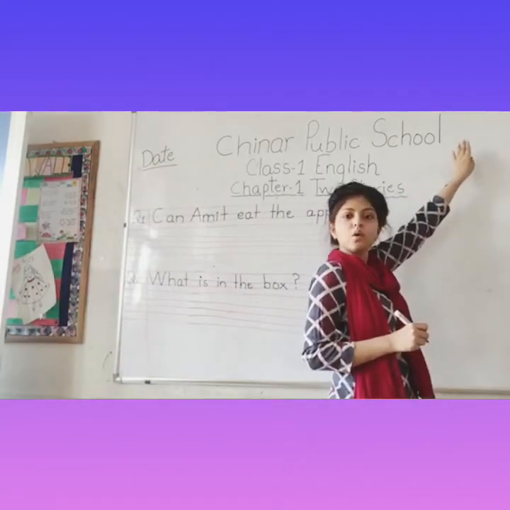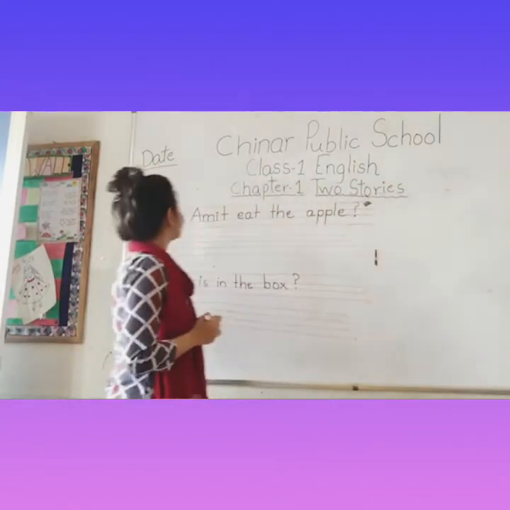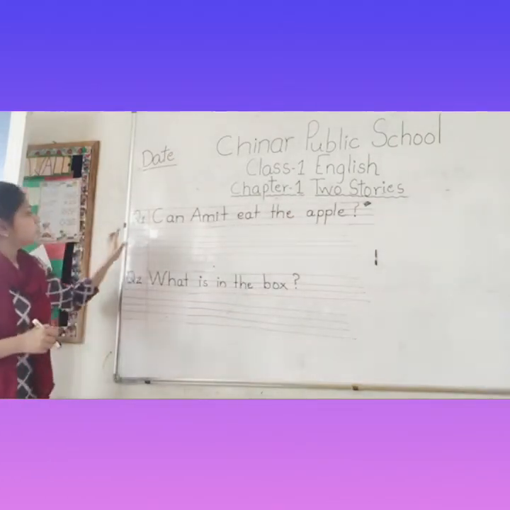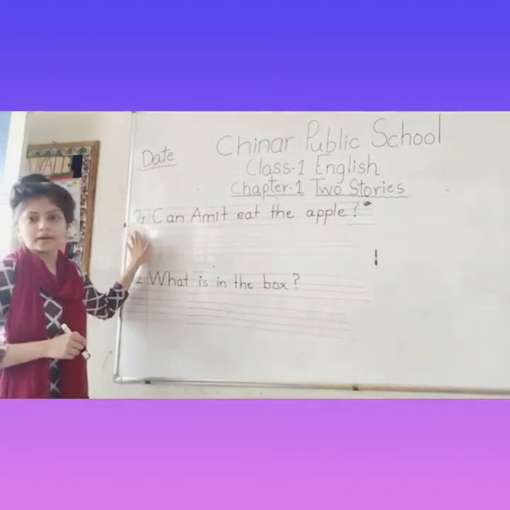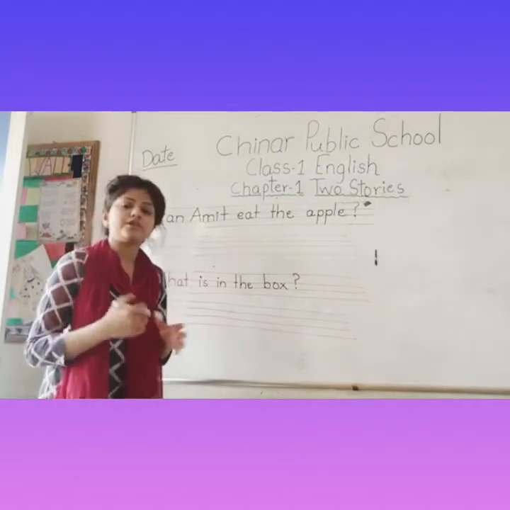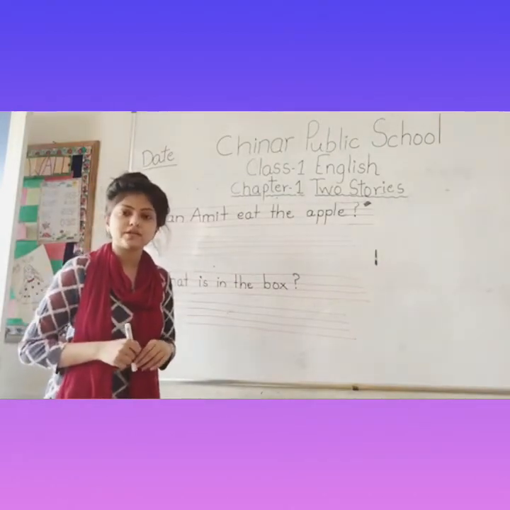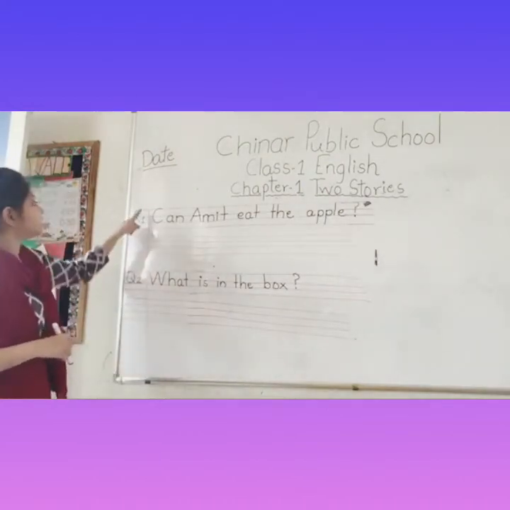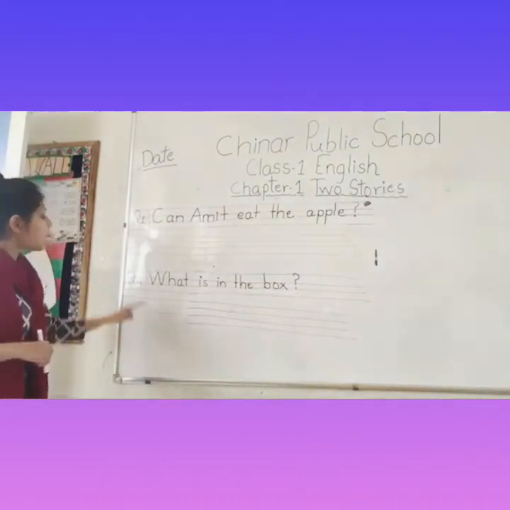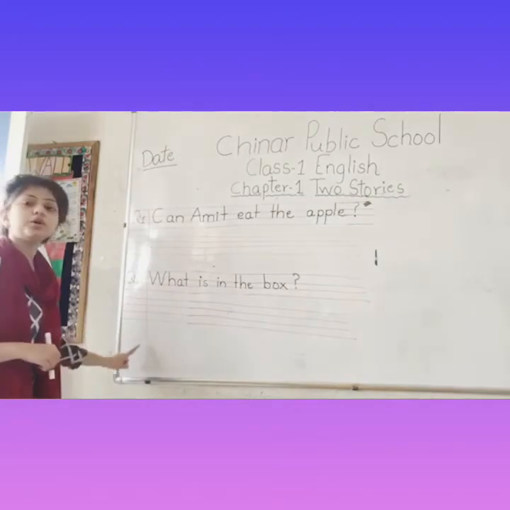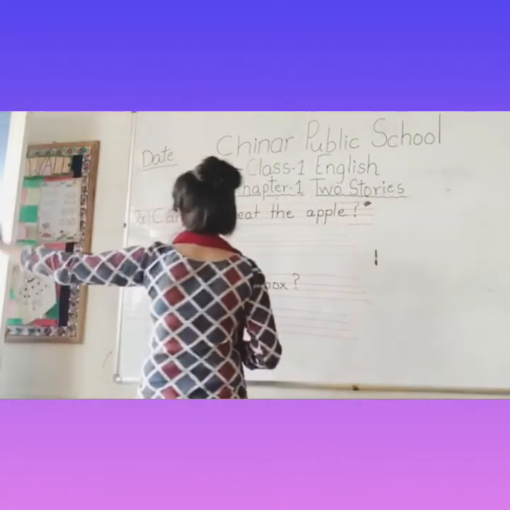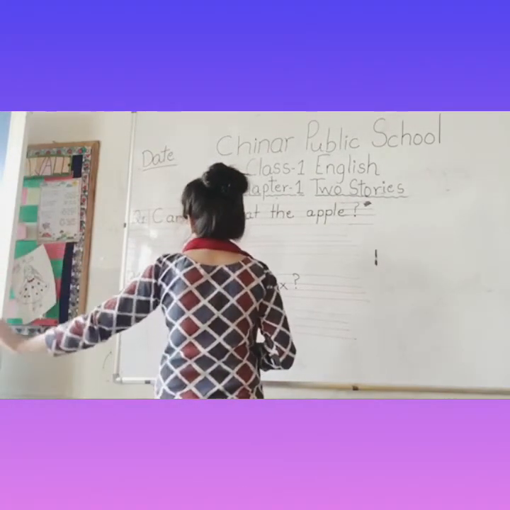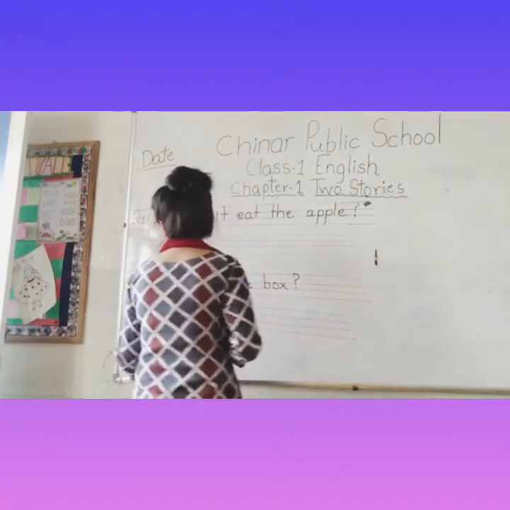Date and classwork or homework. Fine. Now see question 1. How to write the question? You will see a margin in your notebook on the left hand side. A margin.